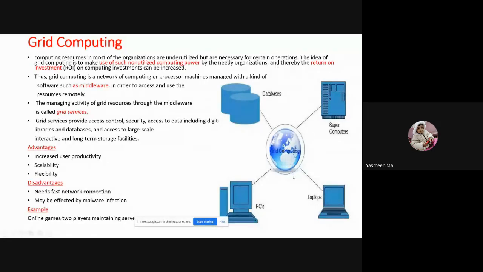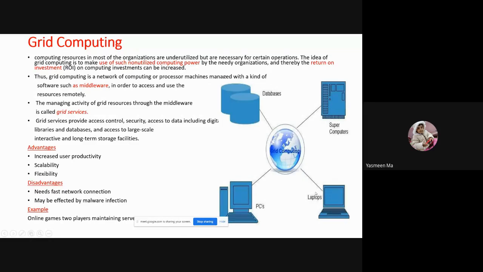For example, we have different organizations. Let us take four organizations. The first organization has some 200 computers. You can take a university in Goa, BITS Pilani, which has some 250 computers.